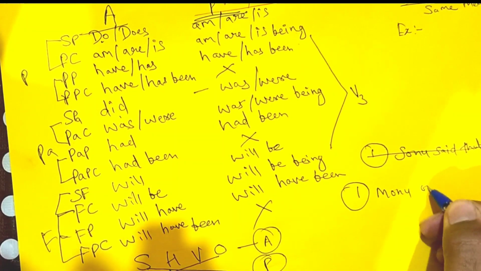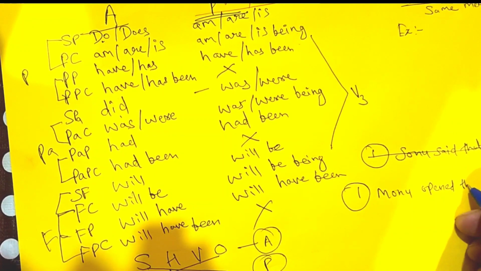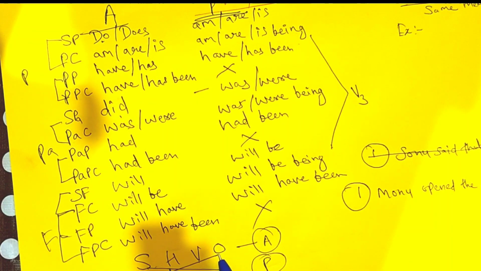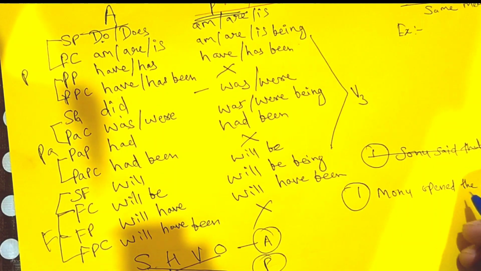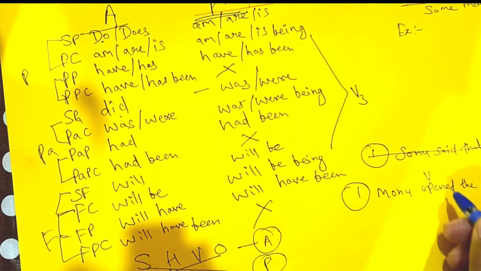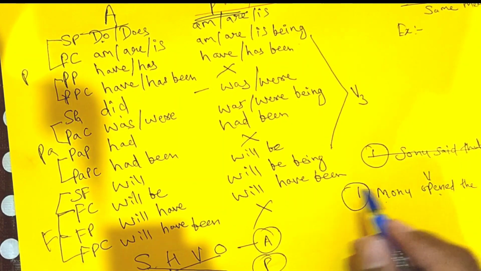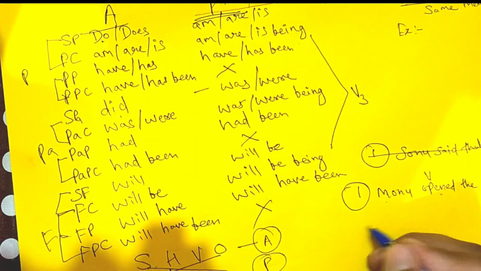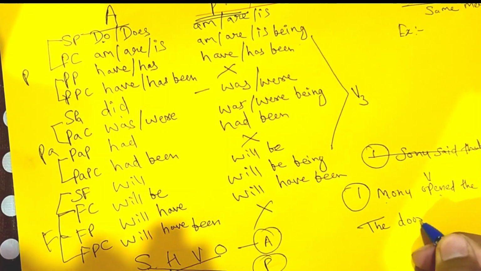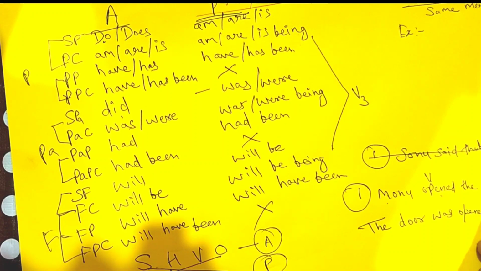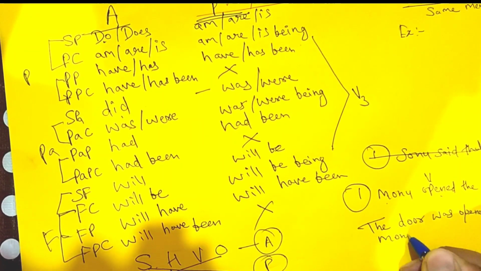Monu opened the door. What we have learned is the subject will go behind. The object here is door, and the main verb is opened. So the tense is simple past. In simple past we have to use two words, was and were. So let us do it. The door, we have only one single door, that's why we have to use the word was. The door was opened by Monu.